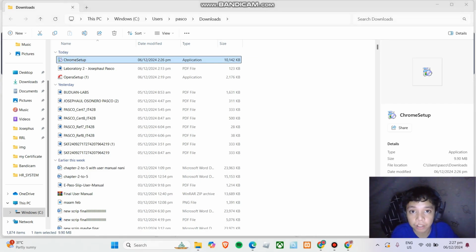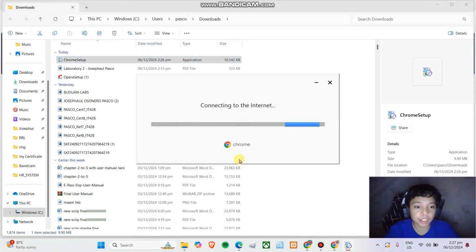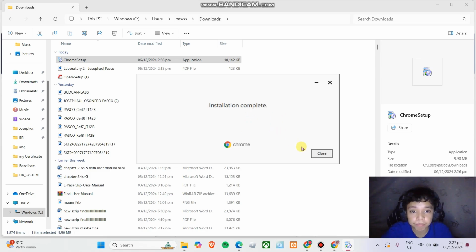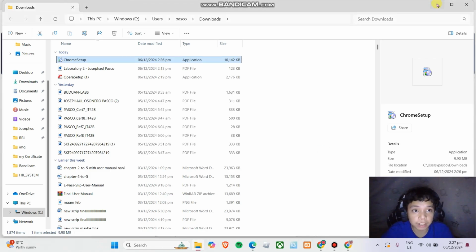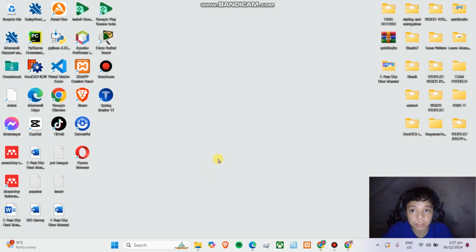and we're just gonna click yes, and now it's installing. It's starting to install. It's downloading. So now it's starting to install, and after that we could launch our app. Installation complete, so meaning it's already installed.